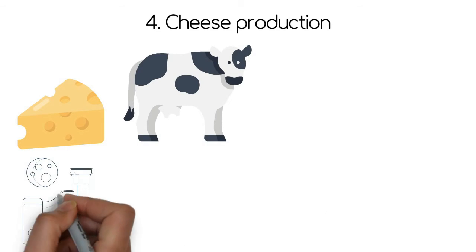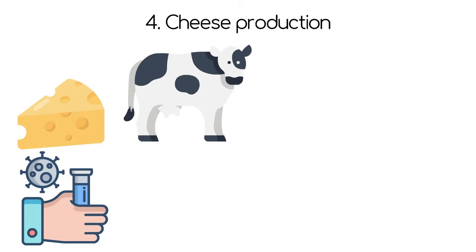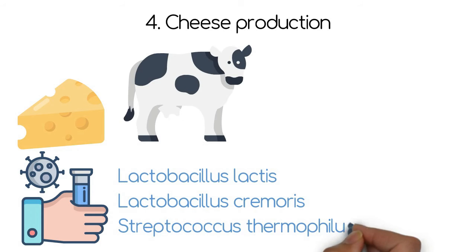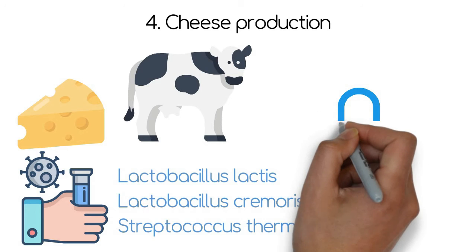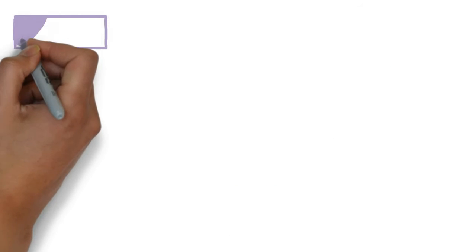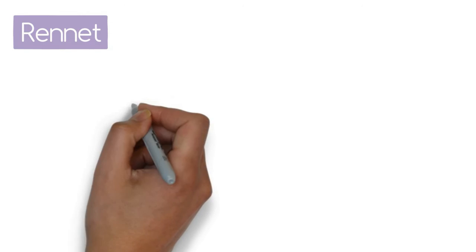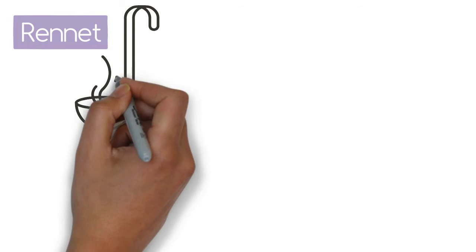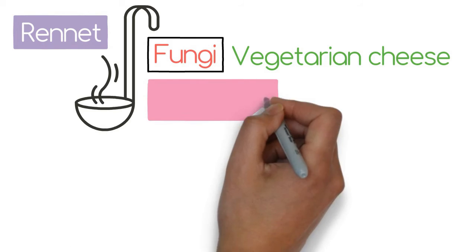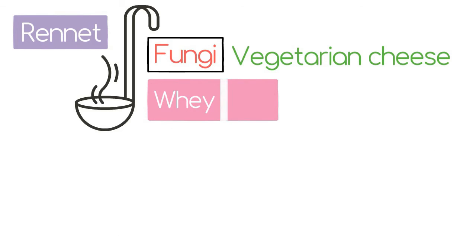First, chemical and microbiological tests of milk are performed. Some colors and microbes like Lactobacillus lactis, Lactobacillus cremoris, and Streptococcus thermophilus are mixed with the milk. It imparts sourness to the milk. After this, to impart a dense texture, whey, that is water in yogurt, needs to be removed. An enzyme, rennet, obtained from the alimentary canal of cattle, was traditionally used earlier. However, an enzyme protease obtained from fungi is used at present to produce vegetarian cheese. The whey is separated from the yogurt, which has some other uses.